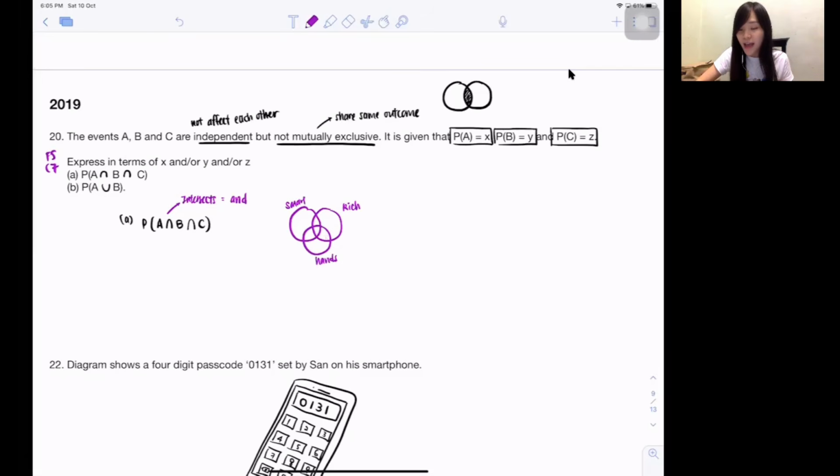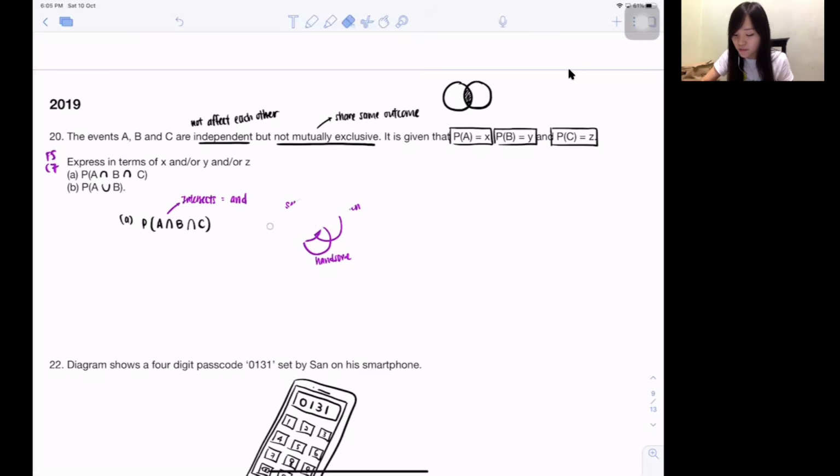If you want handsome and smart, it can be here. Now the one I want to choose is A intersect B intersect C. Intersect means both also got. So that means I want to choose smart and rich and handsome. That's why intersect actually means and, and union means or.